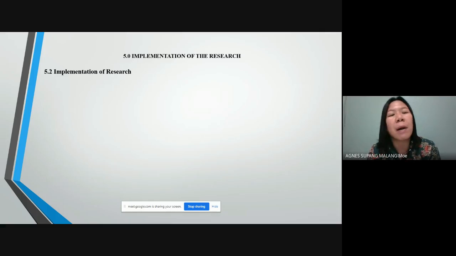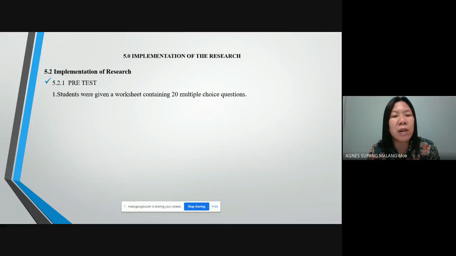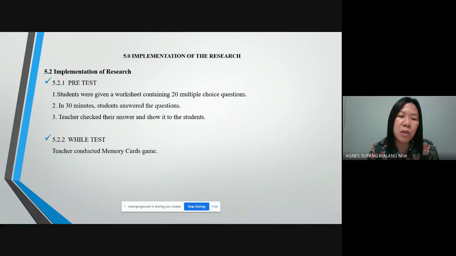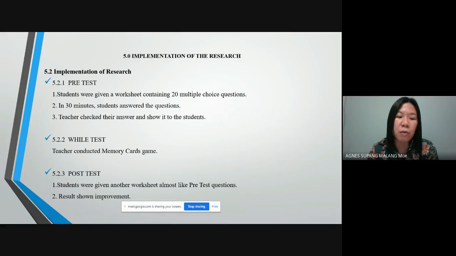Next, I'm going to talk about the implementation of research. In pre-test, students were given a worksheet containing 20 multiple choice questions. They were given 30 minutes to answer the question, and after that, teacher will check the answer and show it to the students. As for the while test, teacher conducted memory games, and post-test, students were given another worksheet almost like pre-test questions, and the result shown improvement.